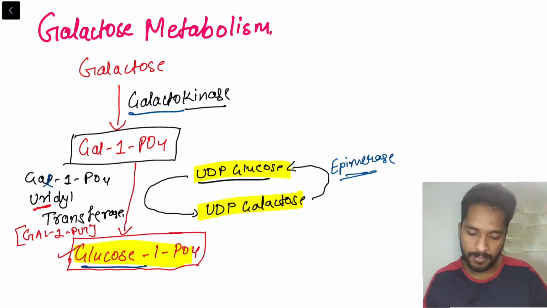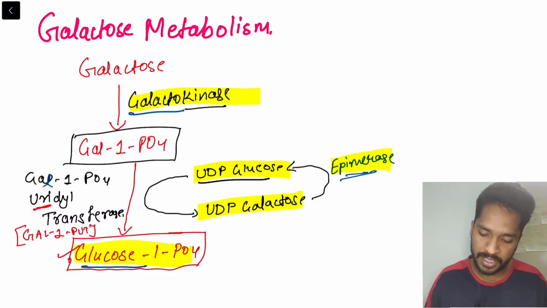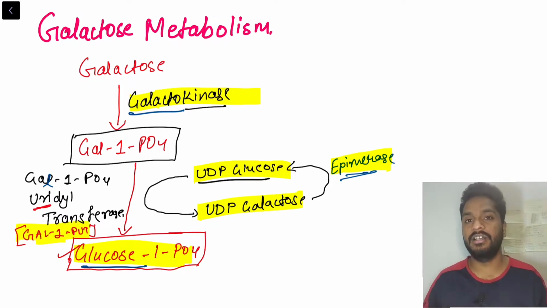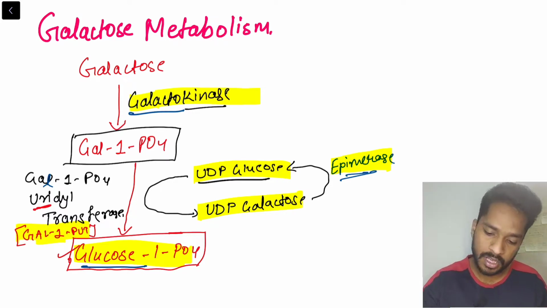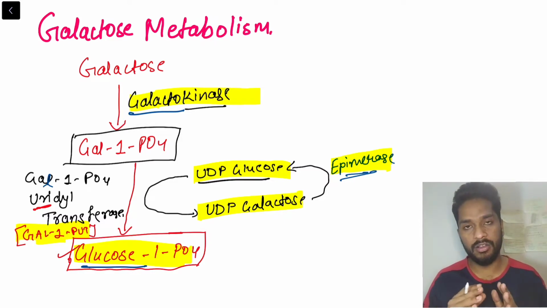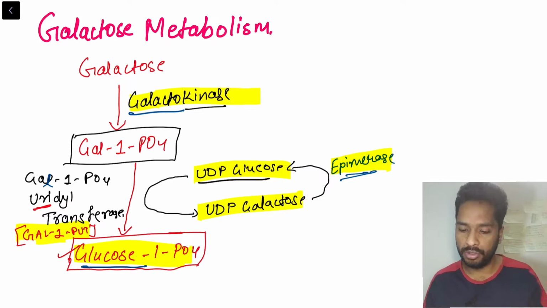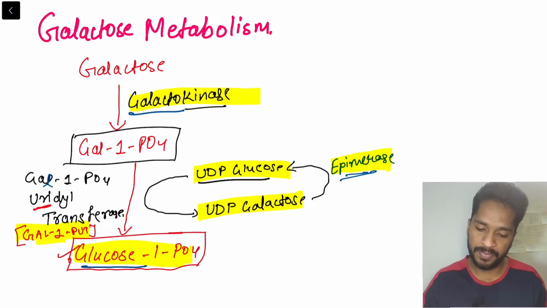For the next cycle of galactose metabolism we need UDP glucose again, converted from UDP galactose by the enzyme epimerase. So we have 3 enzymes: galactokinase, Gal1-Put, and epimerase. Any deficiency of galactokinase, Gal1-Put or epimerase will lead to a disease called galactosemia.